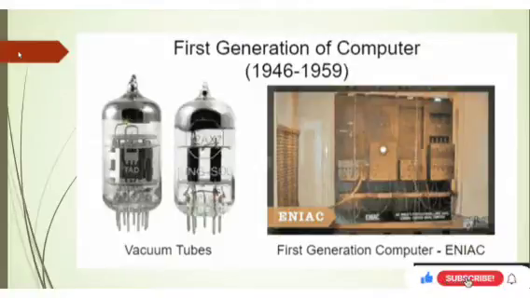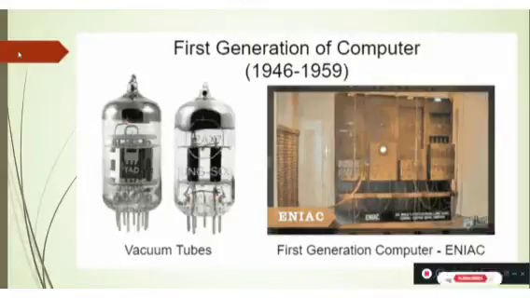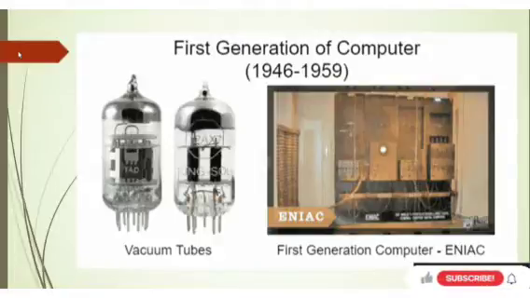The first generation period is considered from 1946 to 1959. During the first generation, computers used machine language, also known as low-level language, that could be processed and understood by the computer.